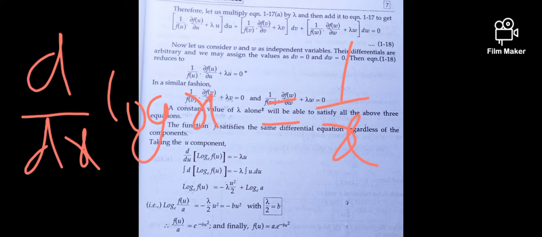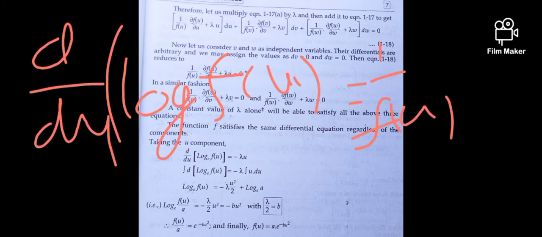So this is a differential equation. One term is differentiated and we got this. We can remember the formula: the derivative of log x is 1 by x. So here you observe 1 by f(u) dou f(u) by dou u is the derivative of a log value. So we can write d by du of log f(u), which gives 1 by f(u) dou f(u) by dou u. So we can write this as d by du of log f(u) equals minus lambda u.